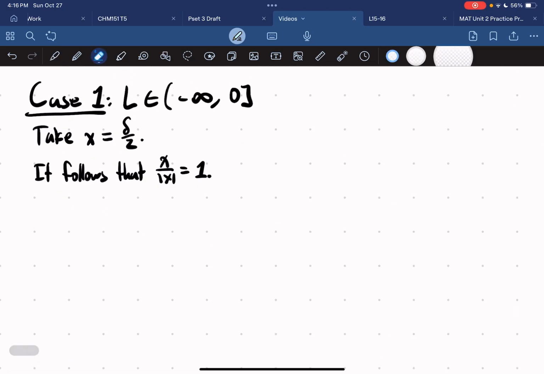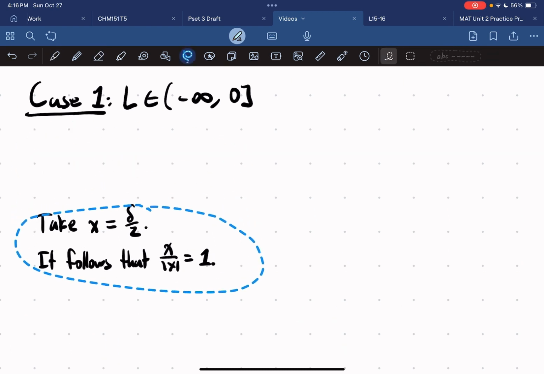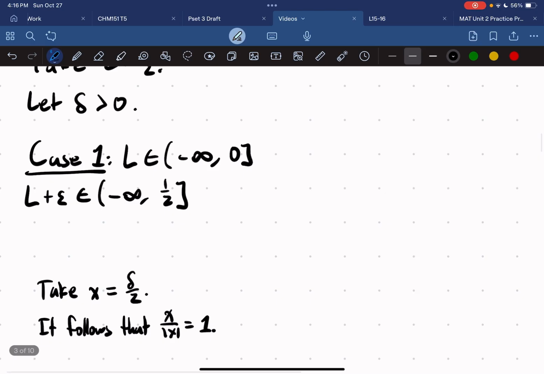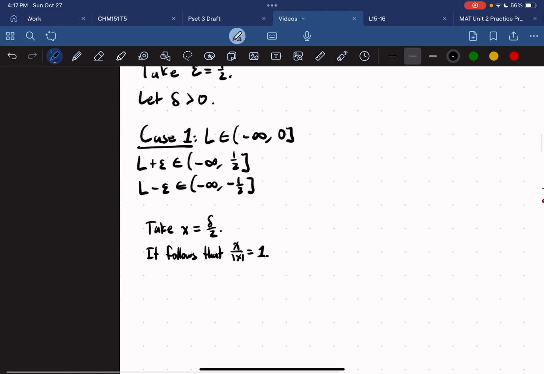Okay, wait. Let's make this a bit more clear. If we represent L plus epsilon, we can represent this as an element of negative infinity to 1/2, right? Because we were just adding epsilon to both sides. And L minus epsilon is an element of negative infinity to negative 1/2, right?